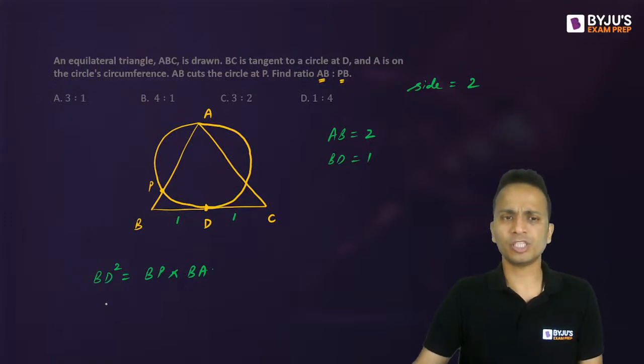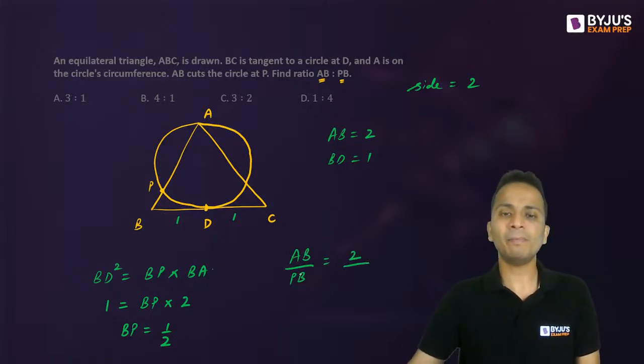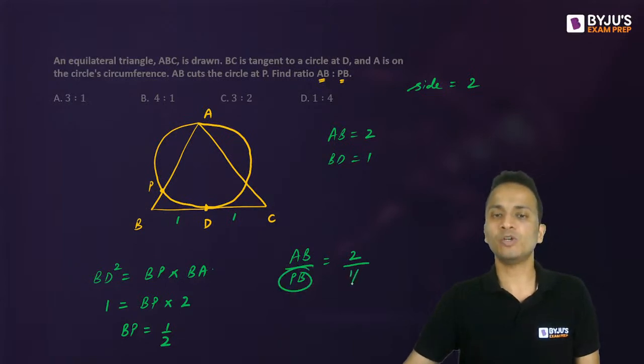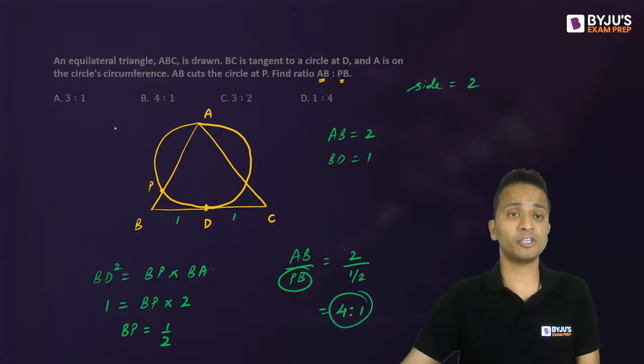BD I already know, which is 1. So 1 square is 1, equal to BP multiplied by BA, which is 2. So the length of BP will be equal to 1 upon 2. Now the ratio AB upon PB. AB is already equal to 2, and divided by BP, that is half. So this ratio will come out to be 4:1. So 4:1 will be the final answer for this question.